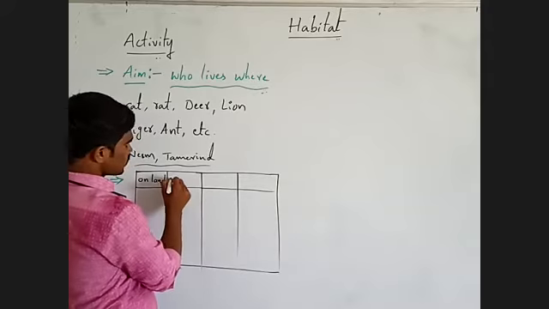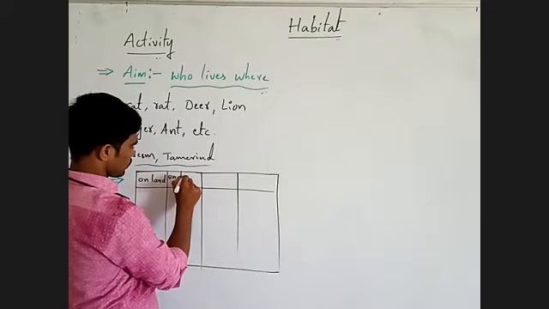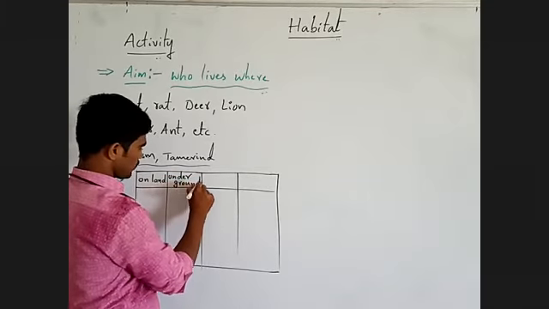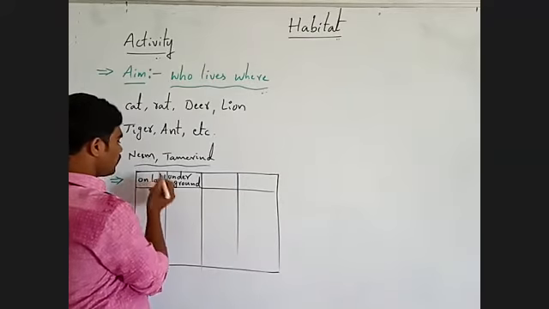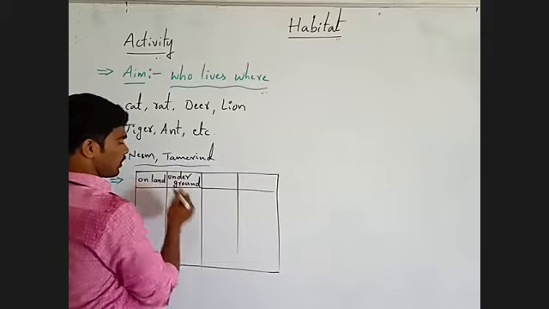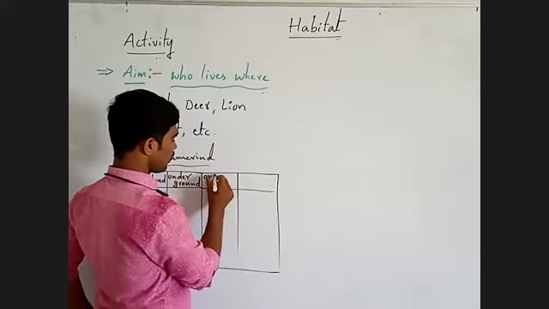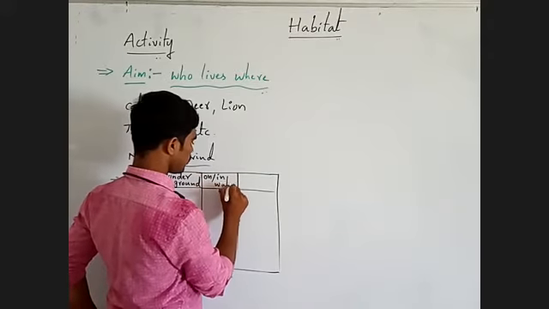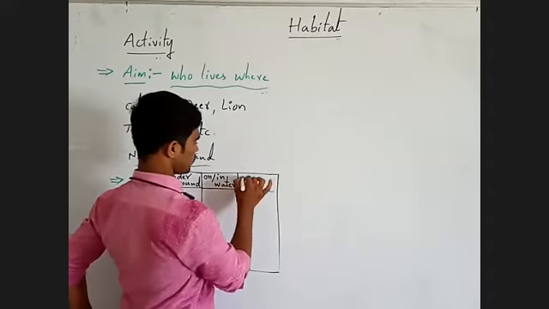Next, under the ground. Underground. On land or on ground. Next, on earth in water.